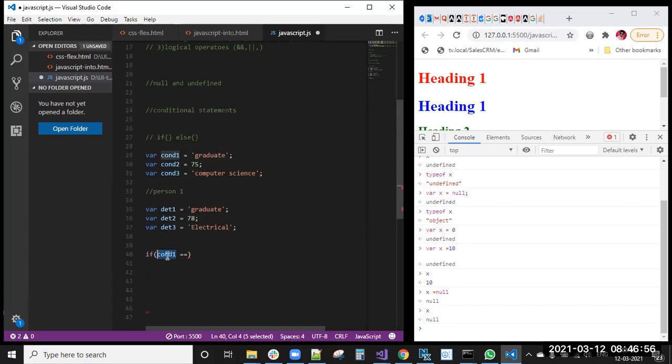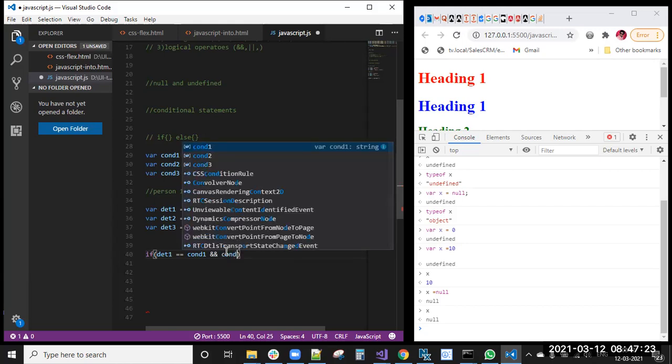So I'm checking those conditions actually. You can see now. First one is details one, the person's details one, that is graduate. That details one equal to that condition one. And you can see the and symbol. I told you right, the and symbol, to check two conditions.